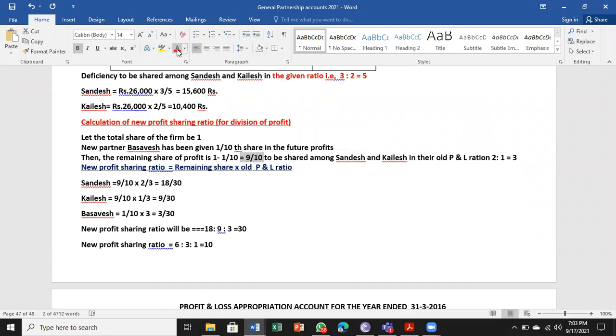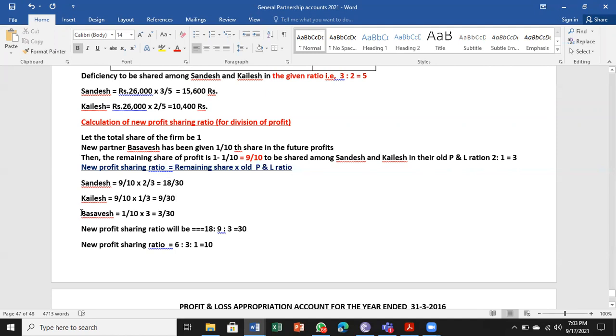So 9/10 is the remaining share. So 9/10 into 2/3, the old P&L ratio is 2/3. How 2/3? 2 plus 1 is equal to 3. So 2/3 and 1/3: 2/3 for Sandesh, 1/3 for Kailash. In that way, if you do 9/10 into 2/3, you get 18/30. For Kailash, 9/10 into 1/3 is equal to 9/30.